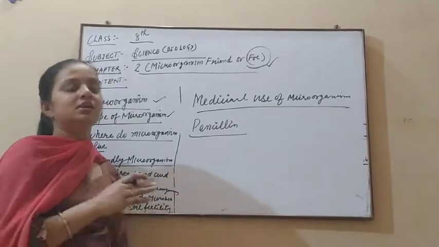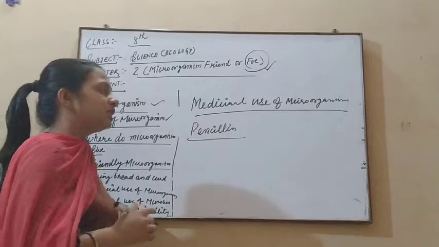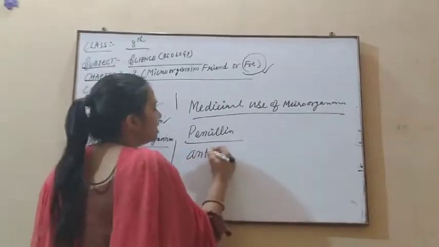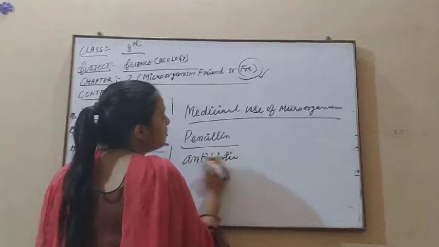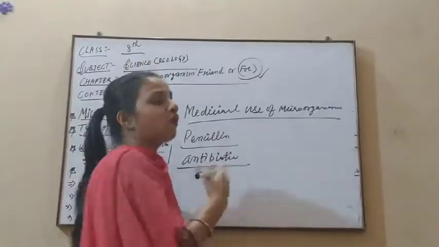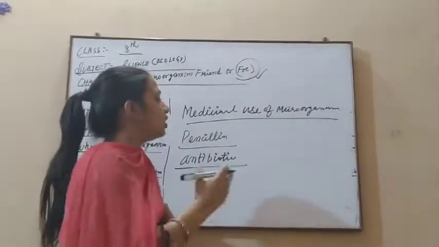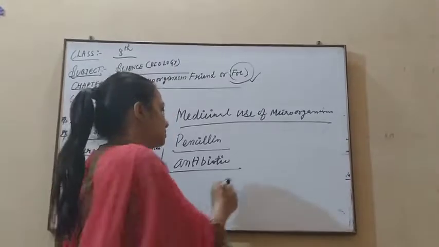Even penicillin is made with the help of microorganisms. All the medicines we use in our daily life are based on the activity of microorganisms. And after this, antibiotics: antibiotics are used to decrease the bacterial effect inside our body, which means they work against disease.